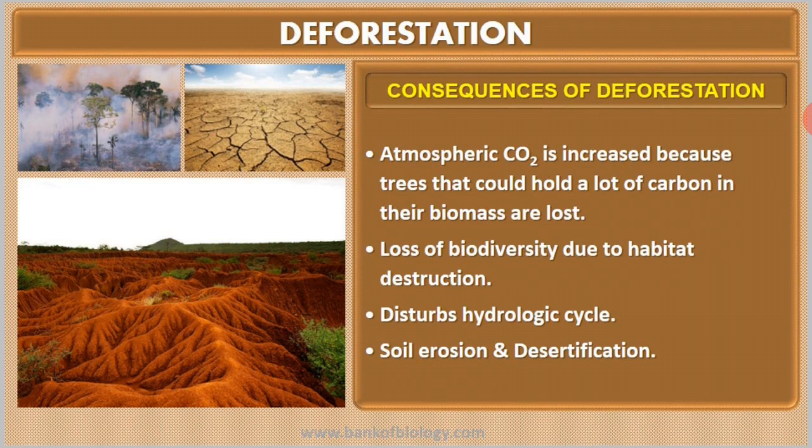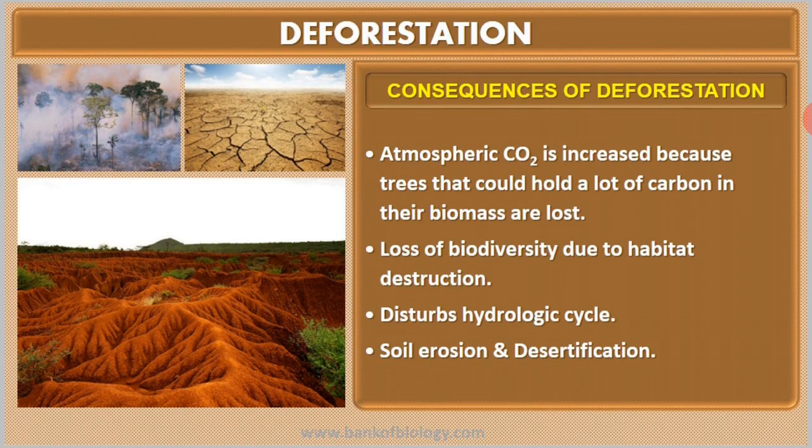So what is the solution for this? The best solution is reforestation. Reforestation is a process of restoring forest that once existed in the past. Usually reforestation may occur naturally in that particular area, or you can reforest by planting trees.